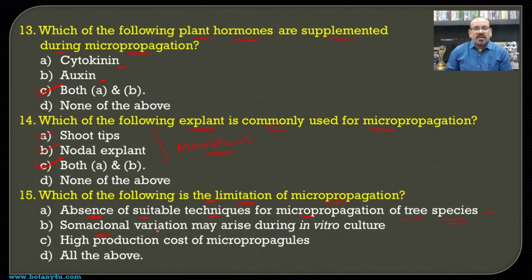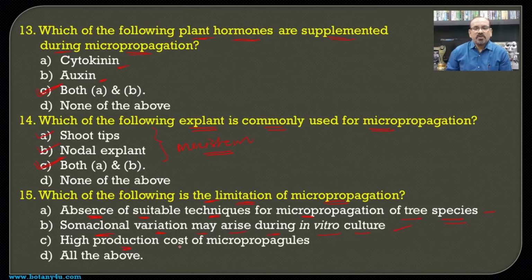Then somaclonal variation may arise during in vitro culture. During any culture, there is a possibility of the introduction of somaclonal variation, means during the formation of the clones or the multiple cells, there is a possibility of certain variations that are known as somaclonal variation. So this is also true.